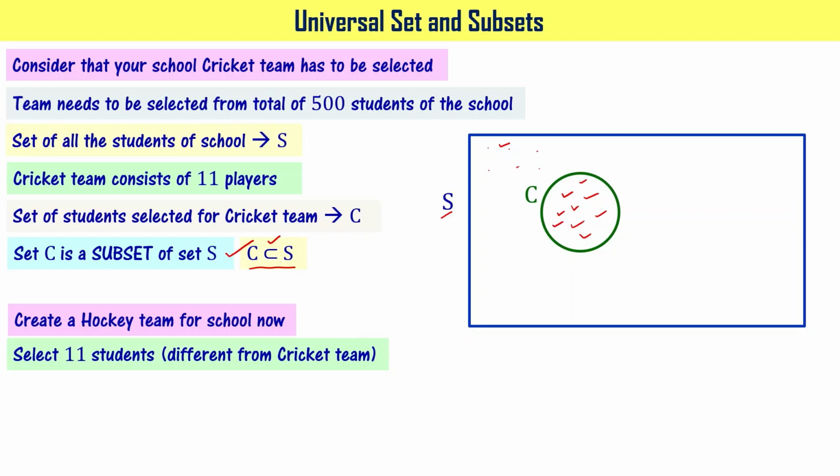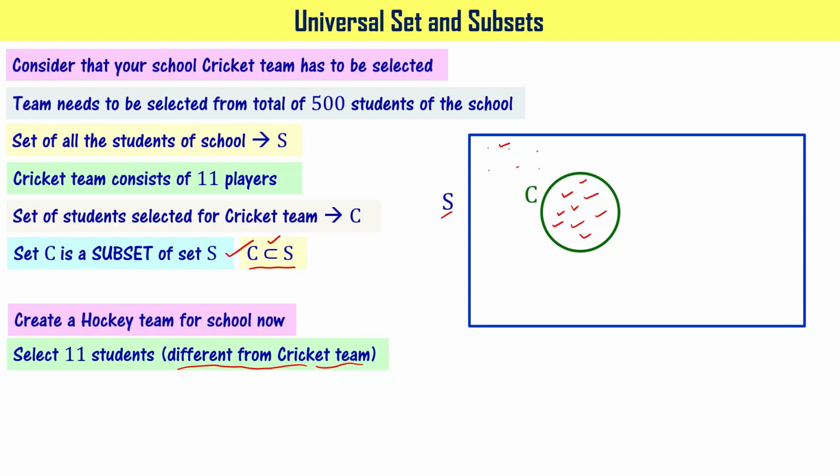I want a different team from the cricket team, because if you have a cricket match and a hockey match, you don't know which player has to play cricket or hockey. You don't want to have that confusion. That's why I said select 11 students different from the cricket team.